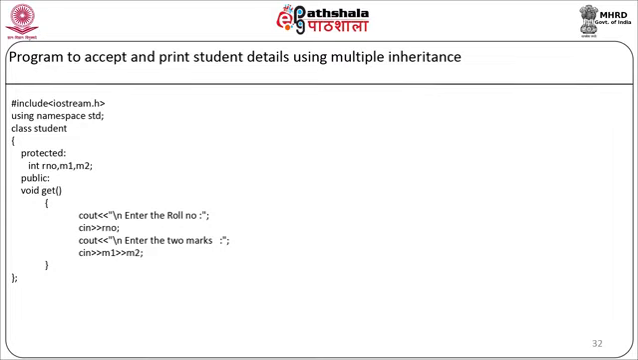So here first we'll display the message enter the roll number. We'll take the roll number as cin roll number. Then we'll display the message cout enter the 2 marks. We'll take the 2 marks as cin M1, M2. Our class student will end here.